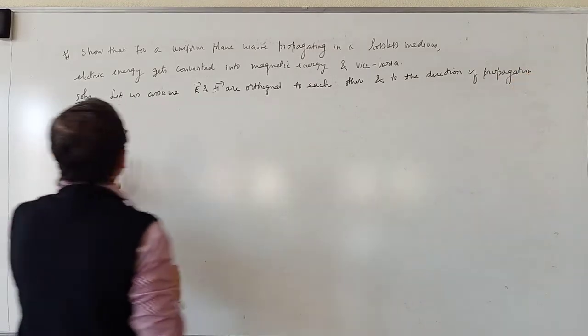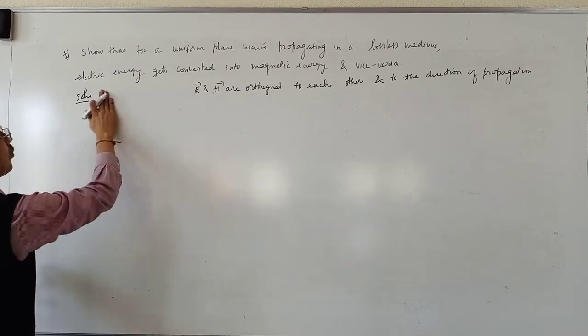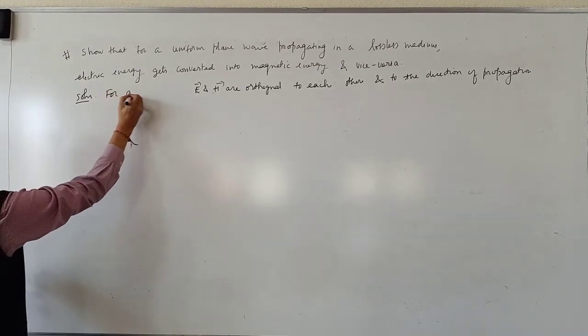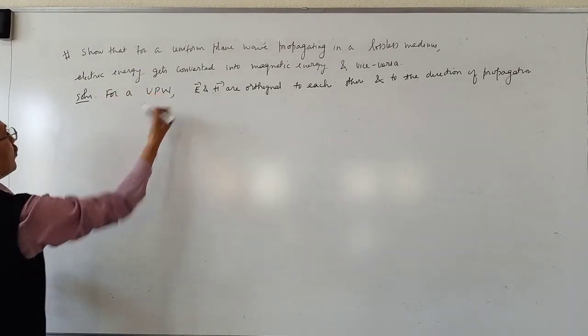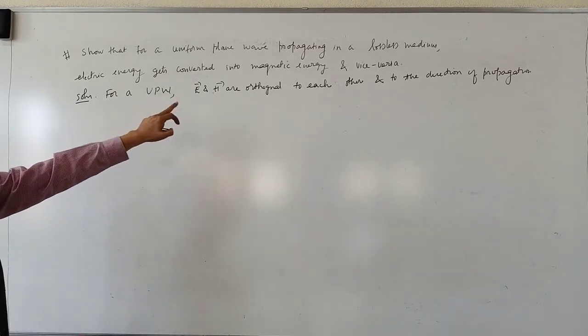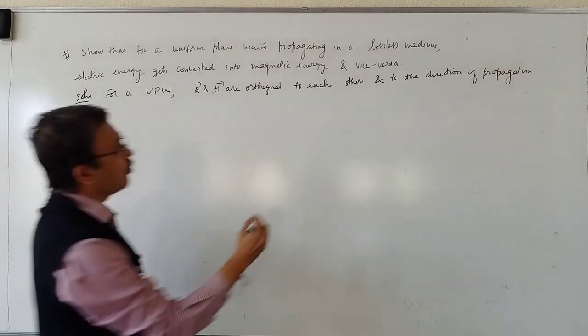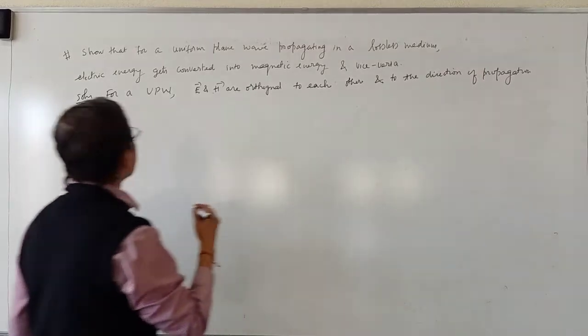I'll write for a uniform plane wave, vector E and vector H are orthogonal to each other and to the direction of propagation.